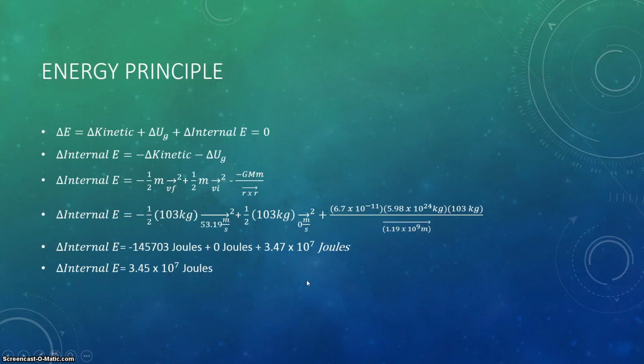Finally, I'd like to talk about the energy principle applied to this specific problem. Taking everything as our system, we know that delta E is equal to 0. It is also equal to the change in kinetic energy plus the change in gravitational potential energy due to the Earth plus the change in internal energy. From that and plugging in our values, we get that Felix's temperature increases as he keeps free falling.